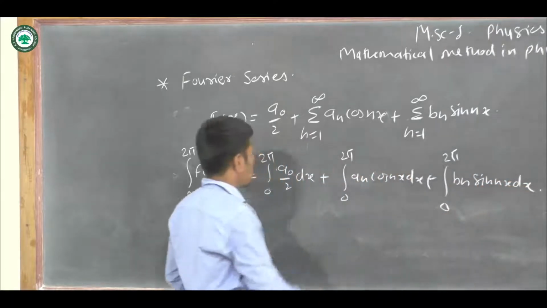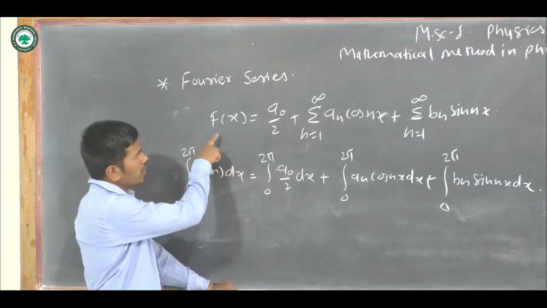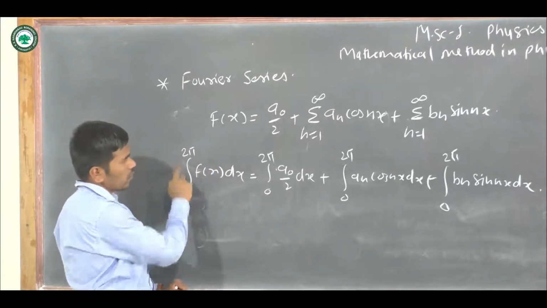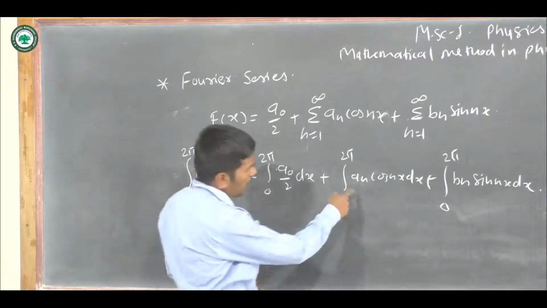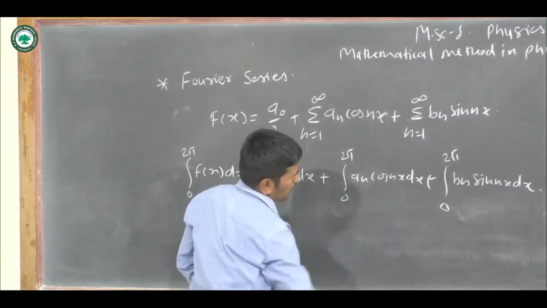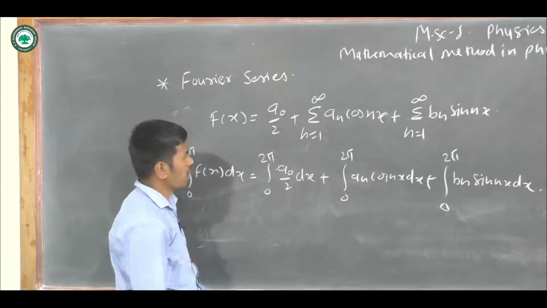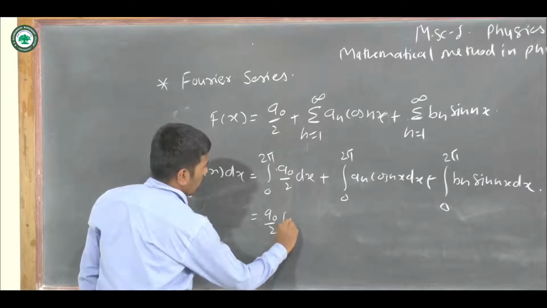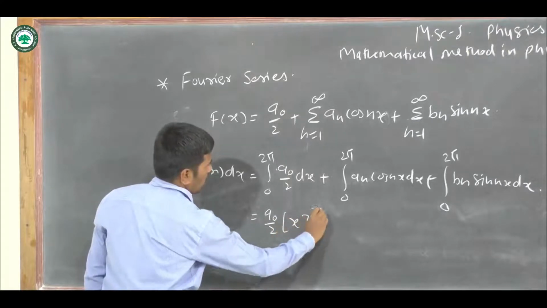Now if I integrate these, the second term is equal to 0 and the third is also equal to 0. So we have only a naught by 2 integrated from 0 to 2 pi.